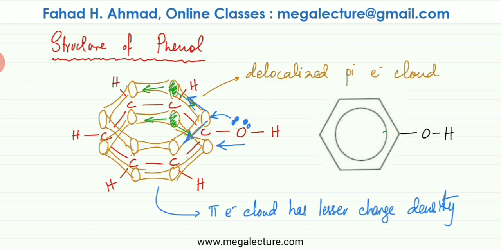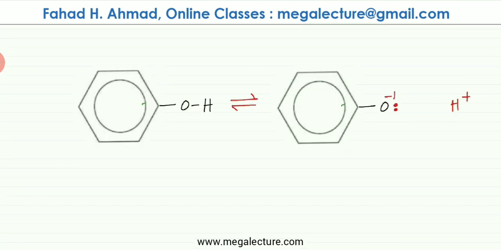So now we're going to discuss why the lone pairs on oxygen, the electrons that are concentrated on oxygen, get dragged and start mixing with the benzene. How would that affect the pH or the strength of phenols as acids? Over here you can see the dissociation of phenol. OH breaks down. Oxygen has a negative charge and the H plus has broken off.